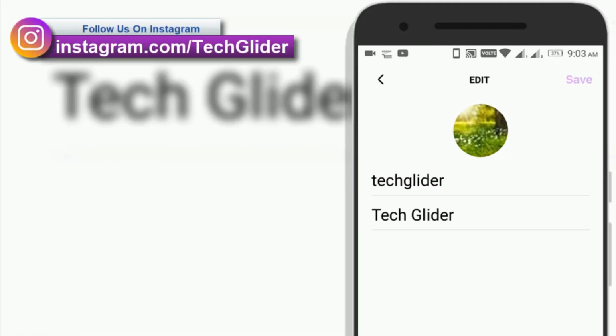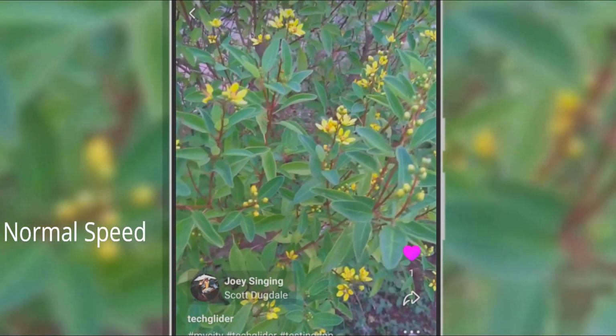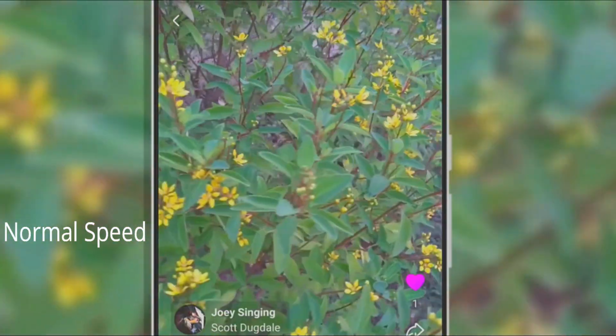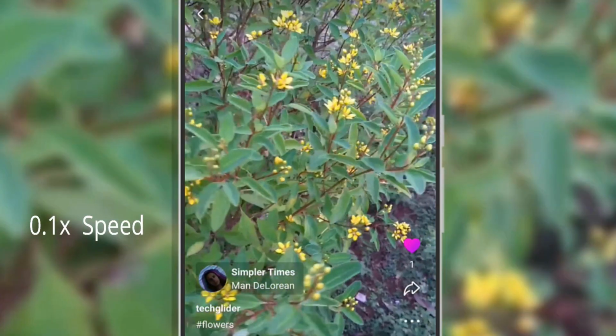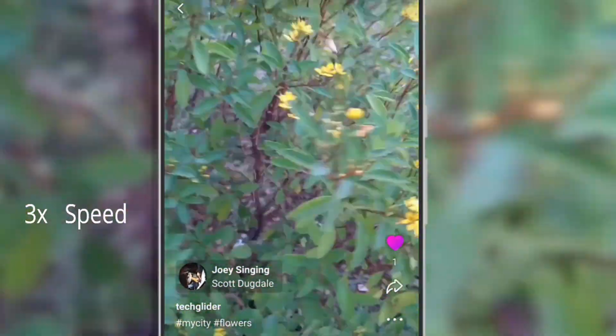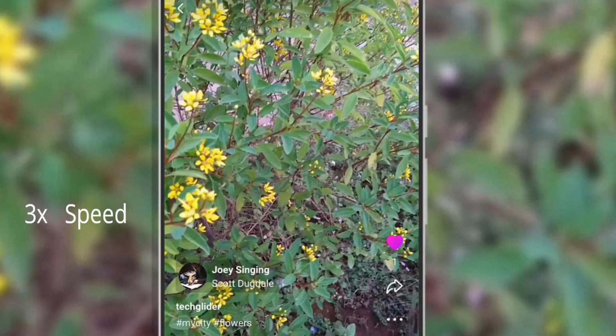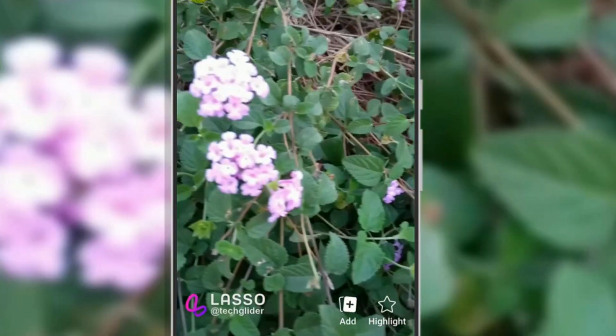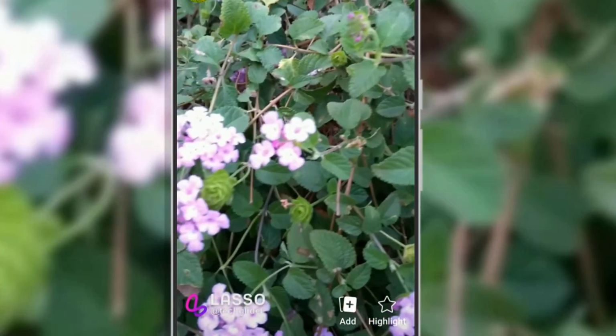Let's look at the video samples. If you record at normal speed, then video looks something like this. If you record at 0.1x speed, then video looks something like this. And if you record video at 3x speed, then video looks something like this. And let's also look at the other video samples.